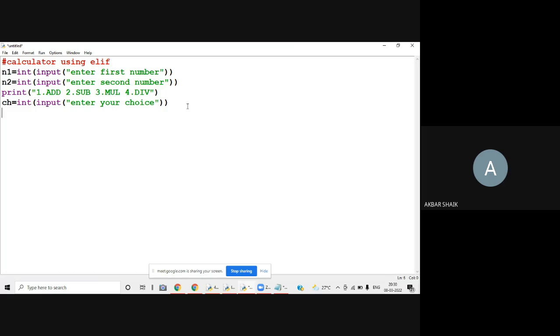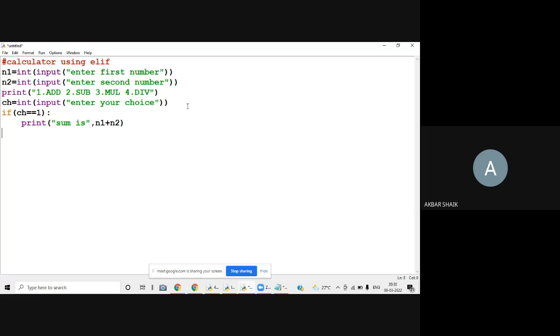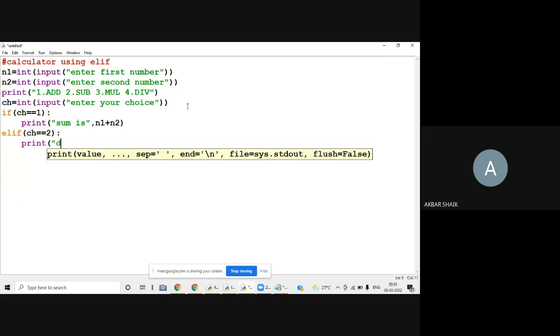For example, if ch is equal to 1, what is the meaning? Print sum is n1 plus n2. Next, elif ch is equal to 2, print difference is n1 minus n2.